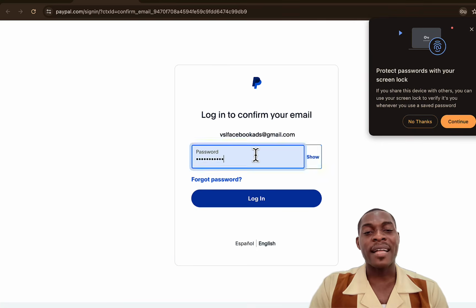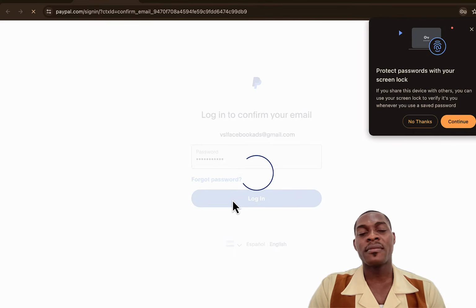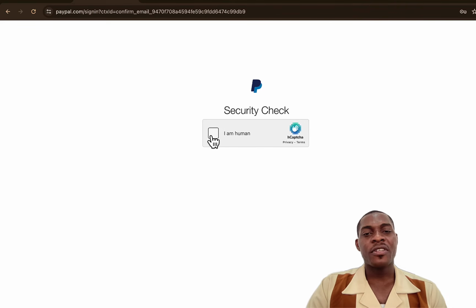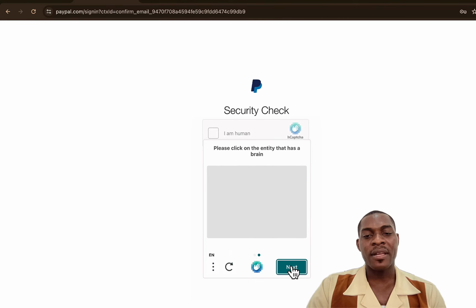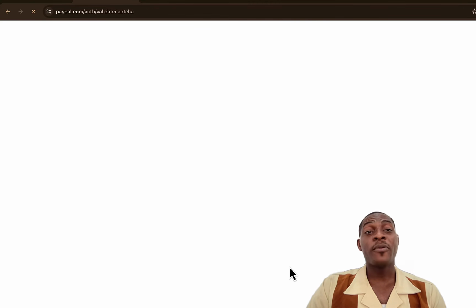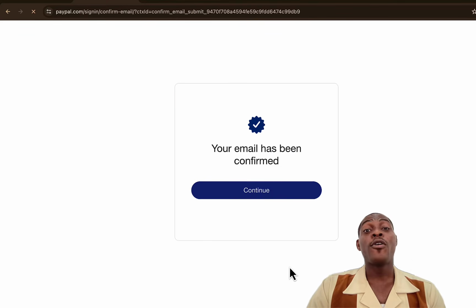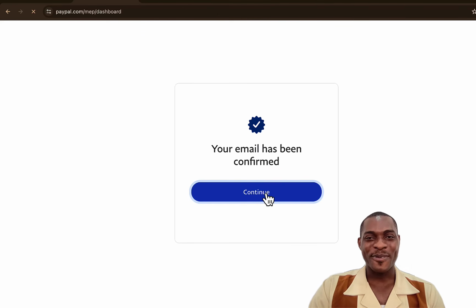So immediately click on that. It's going to ask for your password. I think I have this password saved already. So click on login. So over here, you have the security check. Please click the entity that has a brain. So out of all these things, which one has a brain? You can see this is the one that has a brain. Click next. Entity that has a brain, this one has a brain. Click verify. And we automatically verified. And it will now log us in to our PayPal account.